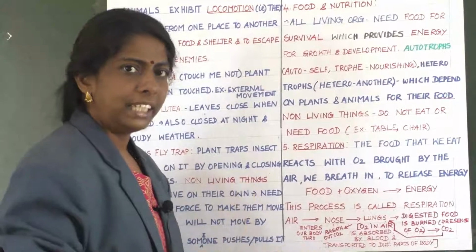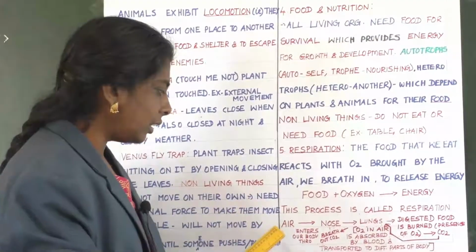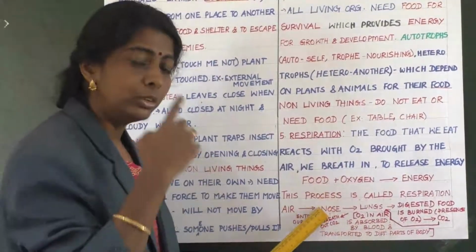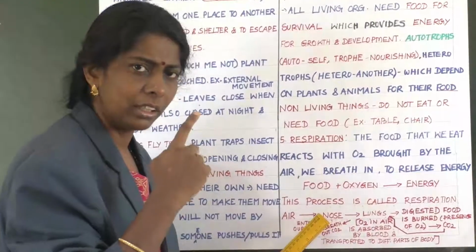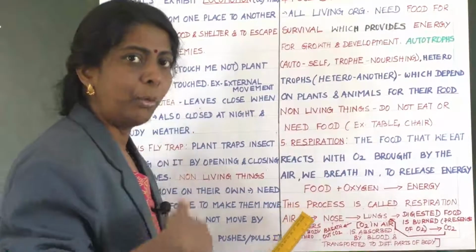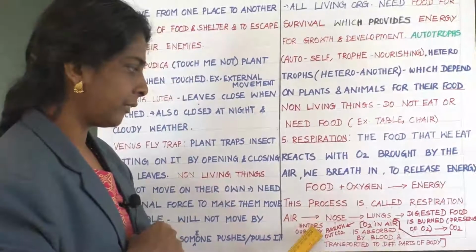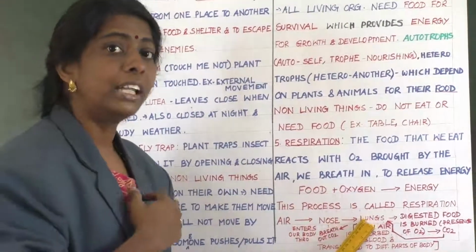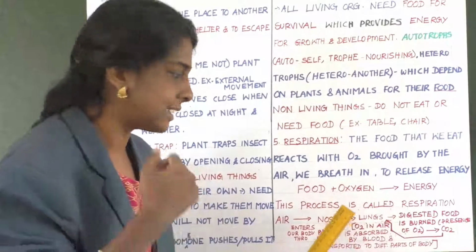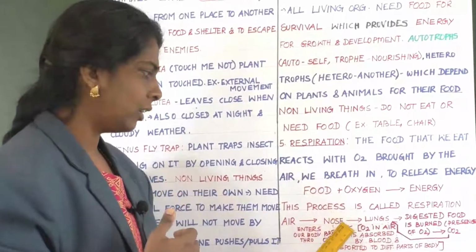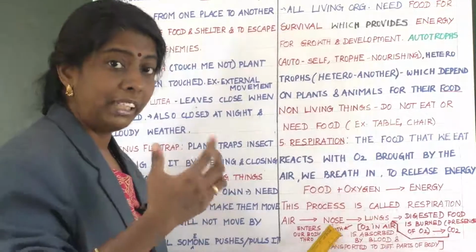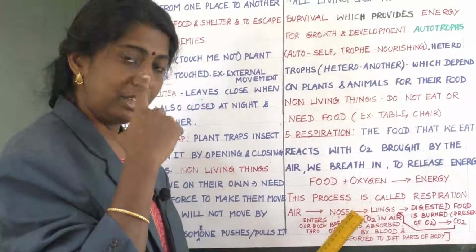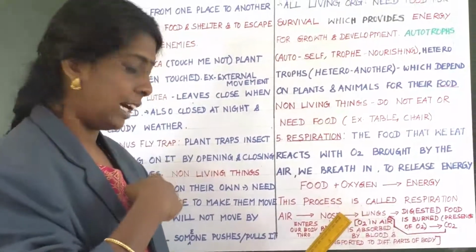So, some more detail about this process. Air enters our body through the nose. Is it not? From the nose, again it is transported to the lungs. What is there in air? Mainly oxygen. Is it not? Yes. So once it reaches the nose, then it is transported to the lungs.